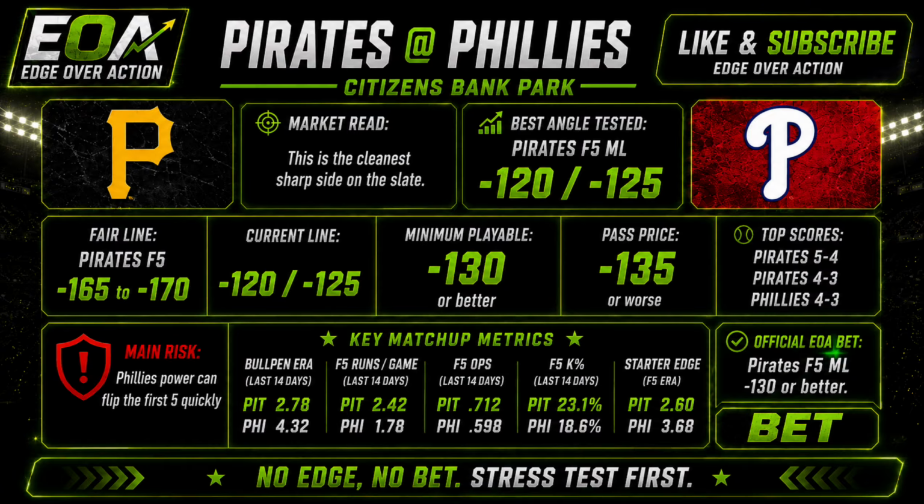Stress test: if Ashcraft is 15% worse, the bet still survives because Nola has his own blow-up risk. If the Phillies hit an early homer, that's the main danger. If Pittsburgh's bullpen is bad, it does not matter as much because it's first 5. Weather: the park is hitter-friendly enough that no pitcher is fully safe. If there is a 3-run first by Philly, the bet is in major trouble. Strongest reason not to bet it: Schwarber, Harper, power can coin-flip the first 5 instantly. For this one, we're looking at Pirates first 5 money line, minus 130 or better.